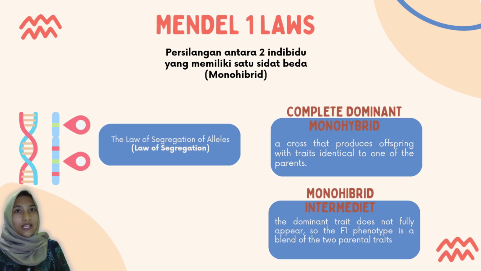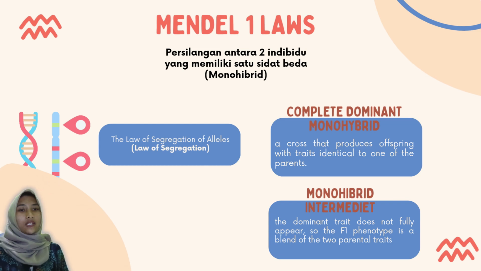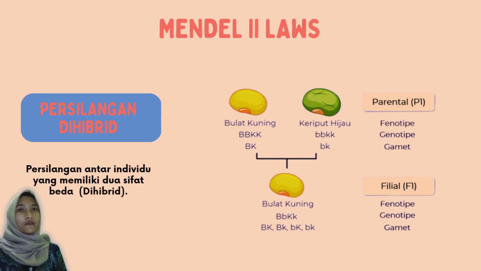The first part is complete dominant monohybrid. A complete dominant monohybrid cross is a cross that produces offspring with traits identical to one of the parents. The second part is intermediate monohybrid. In an intermediate monohybrid, the dominant trait does not fully appear. So, the F1 phenotype is a blend of the two parental traits.